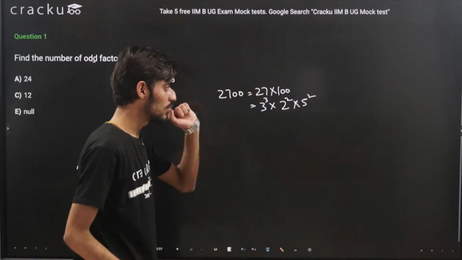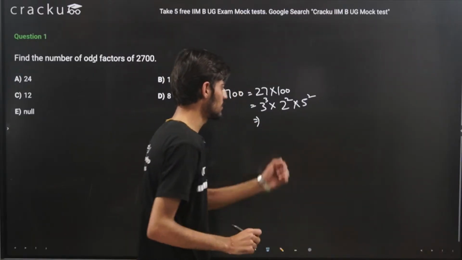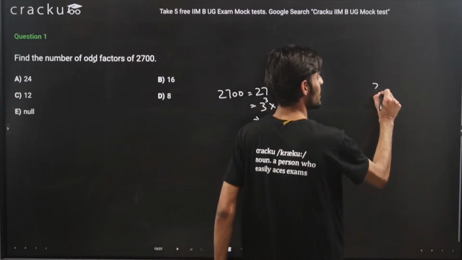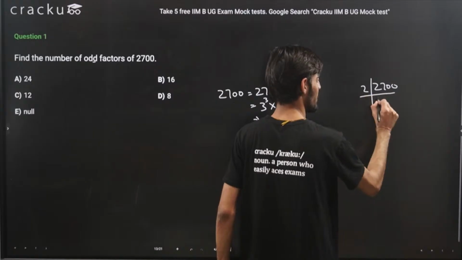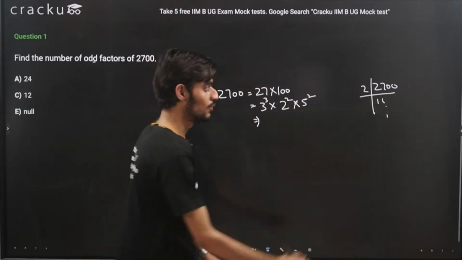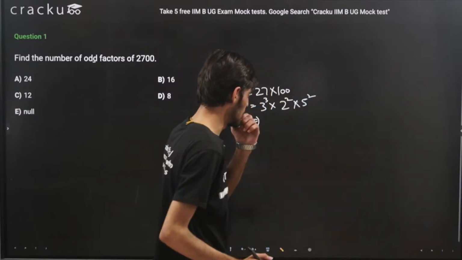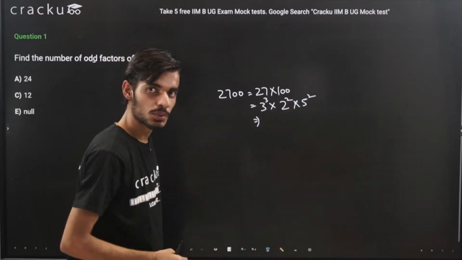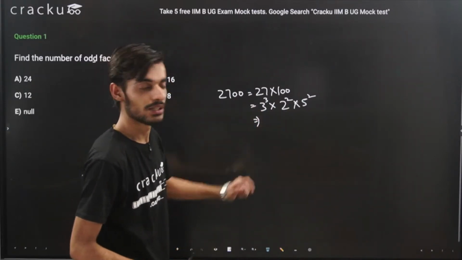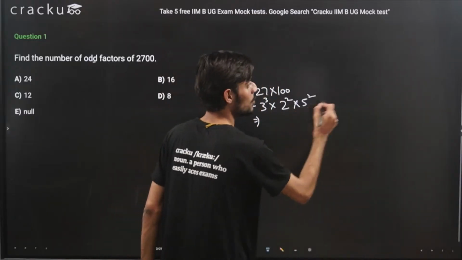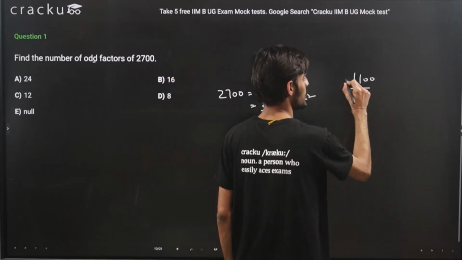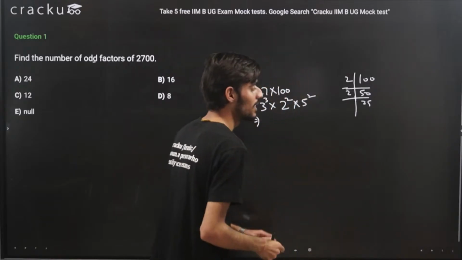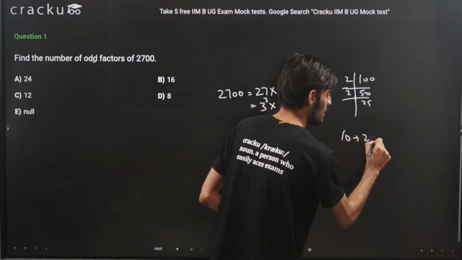Even though you can do it with manual calculation also, I would not recommend doing the entire number manually. Like I told you in the initial slide, if you do it this way, 2700 divided by, let's say, 2 and so on, it will be too lengthy, right? So what you can do is just try to remove all those zeros. If a number has a lot of zeros, you can remove them, and then do the prime factorization of the remaining number. Let's say if you are not comfortable with 100, you can write it as 10 into 10, but you know that 10 is equal to 2 into 5, right?